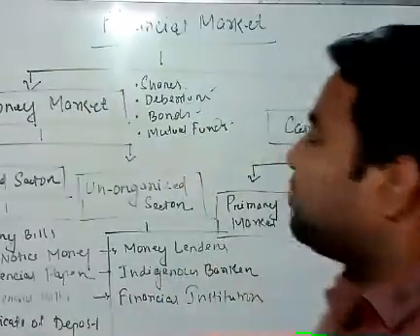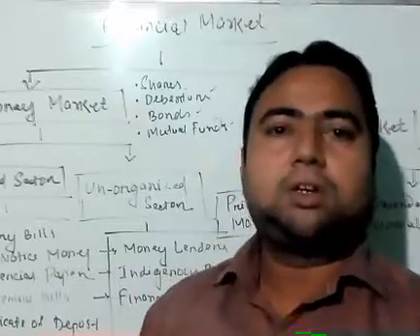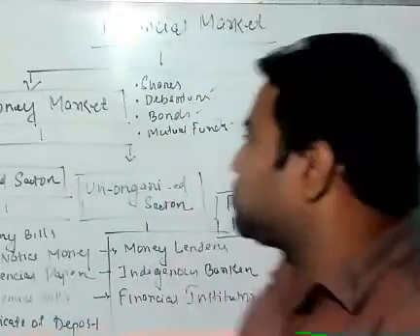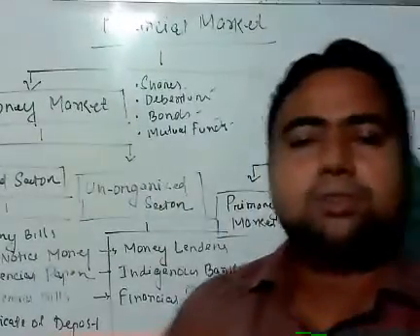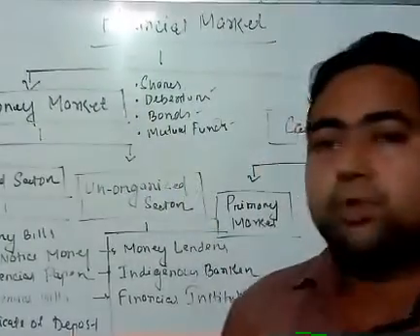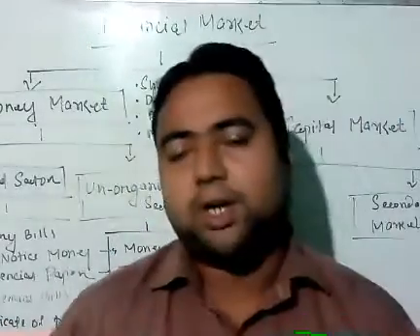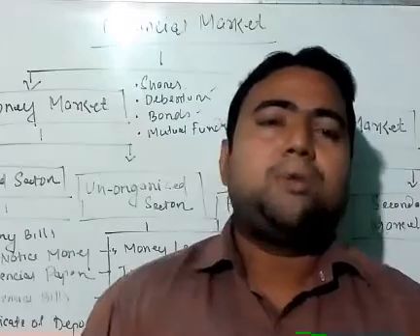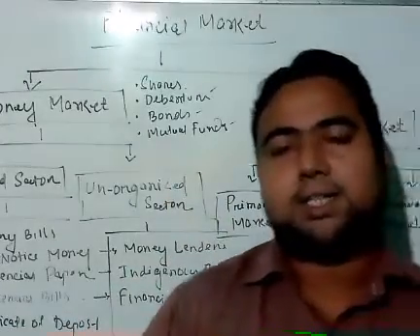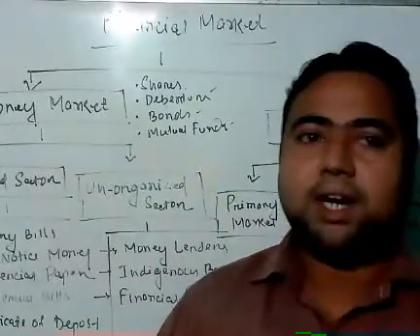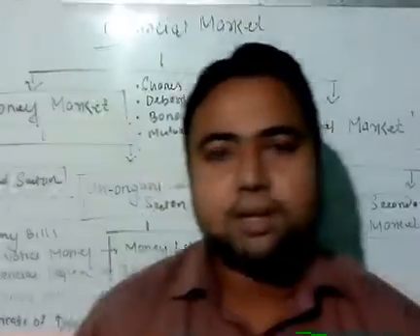So if you talk about financial products, they include shares, debentures, bonds, generally government bonds, and at the end mutual funds, which are nowadays a very popular security. So now we have understood the meaning of the financial market. Now, as I said, the financial market has two basic classifications. Number one, money market, and second, capital market.